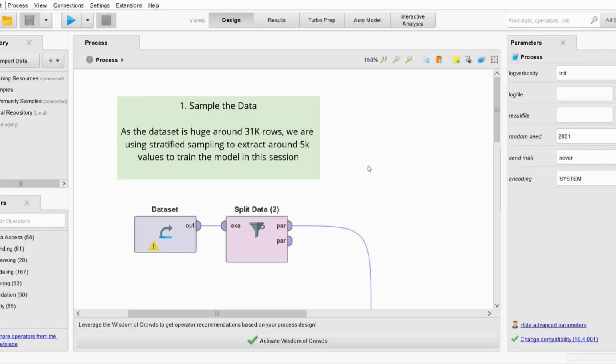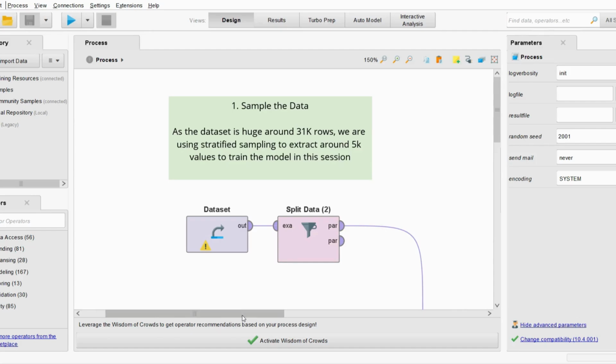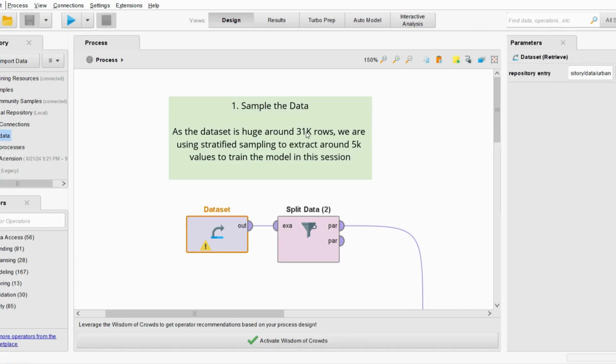Hello everyone. Now coming to the demonstration part of the model. So here we are loading the data set from the local repository, which is named under data and urban. This is what we've loaded over here by dragging and dropping it. The original data has around 31,000 rows. So we're using stratified sample to extract around 5,000 values and use that sample data to train our model.